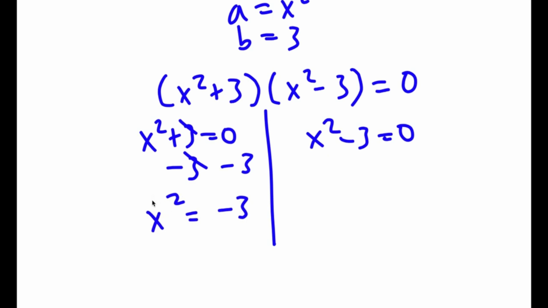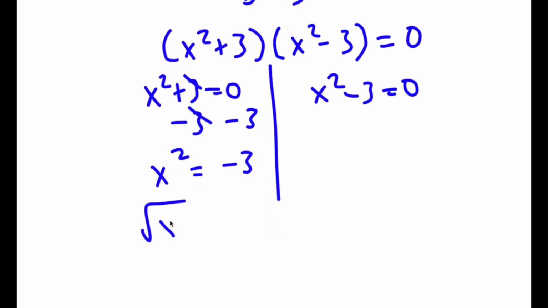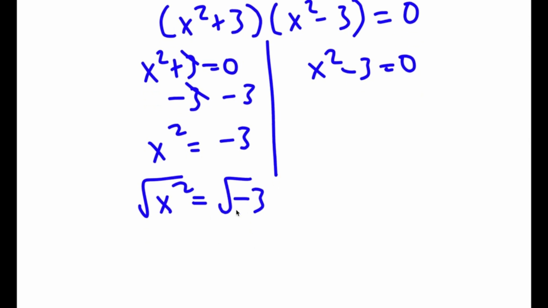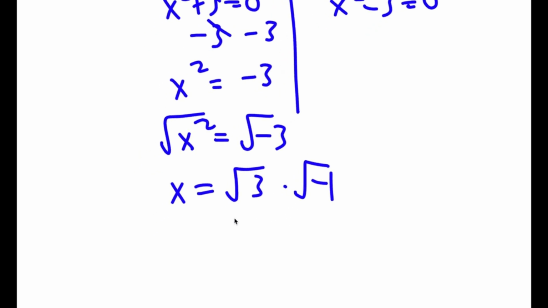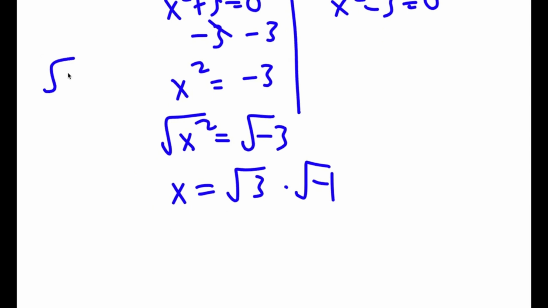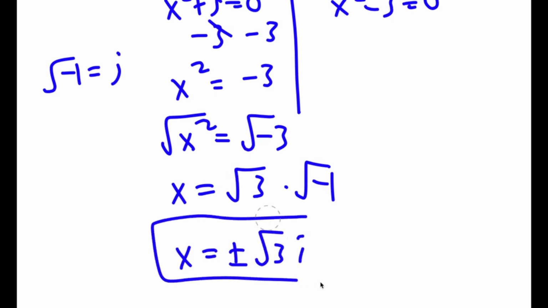So now to solve x squared equals negative 3, I'm going to take the square root on both sides. So I have the square root of x squared is equal to the square root of negative 3. Now the square root of x squared is simply equal to x, and the square root of negative 3 I can rewrite as the square root of 3 times the square root of negative 1. So if you didn't already know, the square root of negative 1 is equal to the imaginary number i. So now I have x is equal to positive or negative the square root of 3i. So these are two solutions of x.